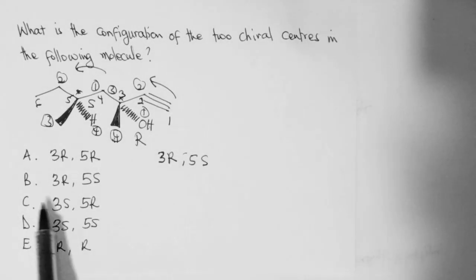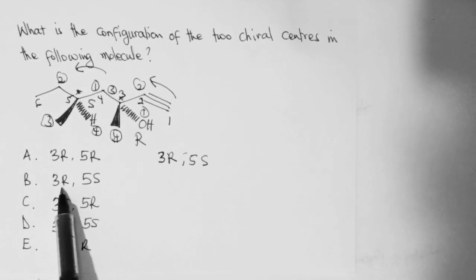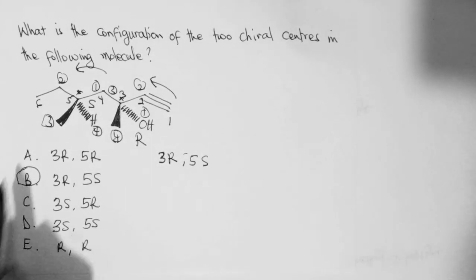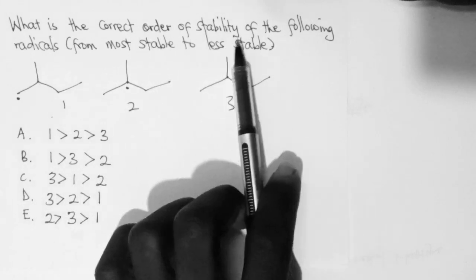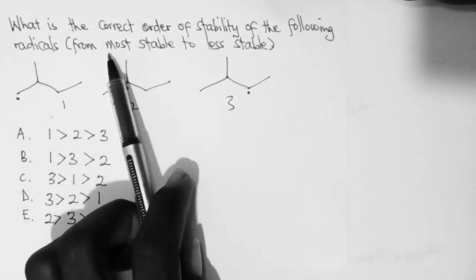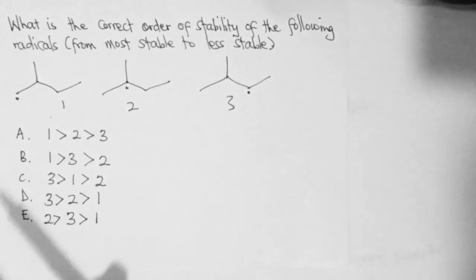So 3R and 5S. This is a 3R and then a 5S. So the answer is B. What is the correct order of stability of the following radicals from the most stable to the less stable?